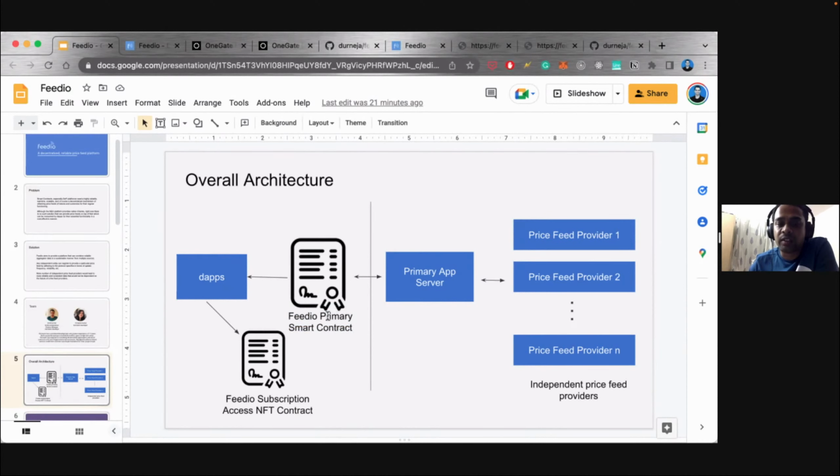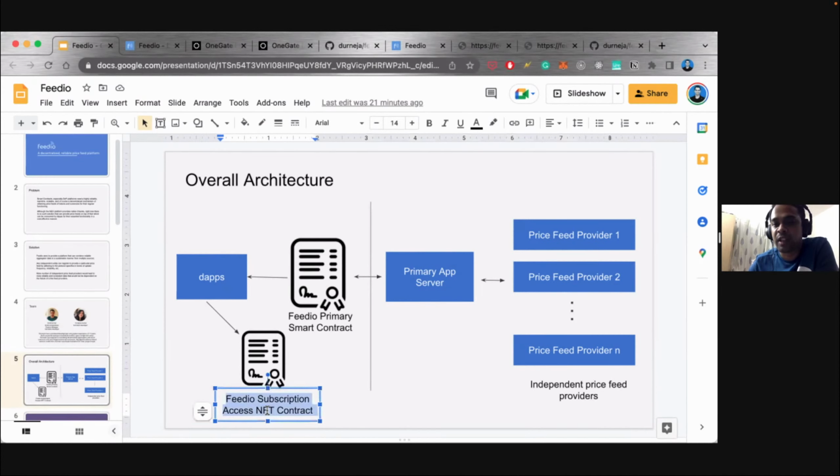And this is the smart contract which the subscribed DApps, whoever wants to access this data, will need to talk to, given the fact that they have to have the subscription access NFT, right? Which is a separate contract that we have built. So this roughly sums up the overall project.